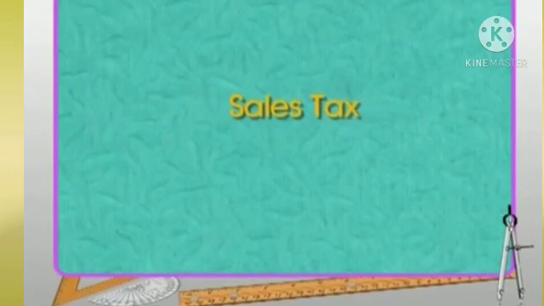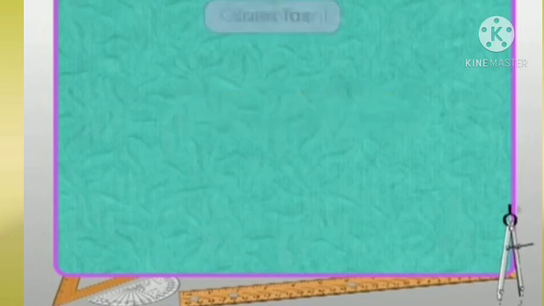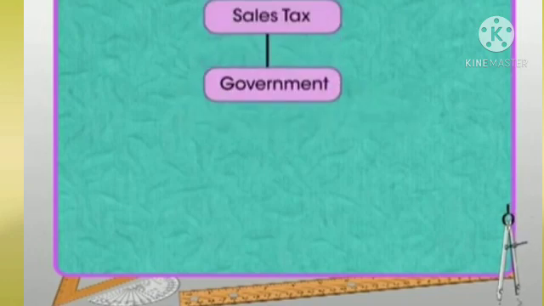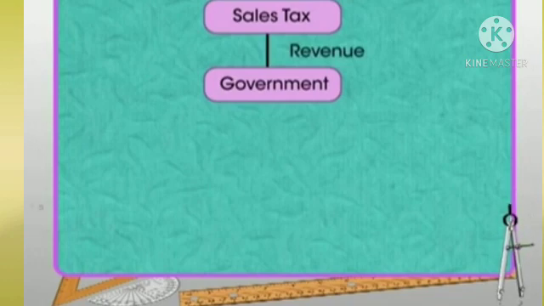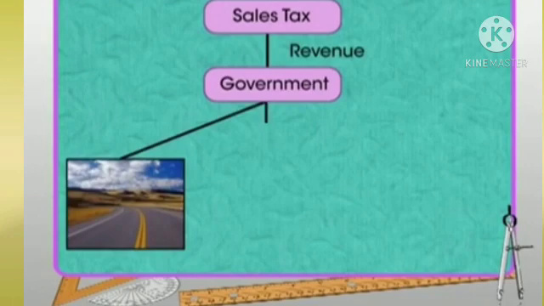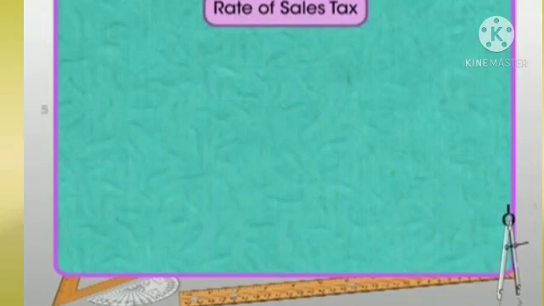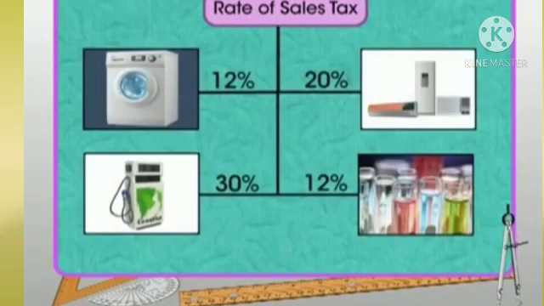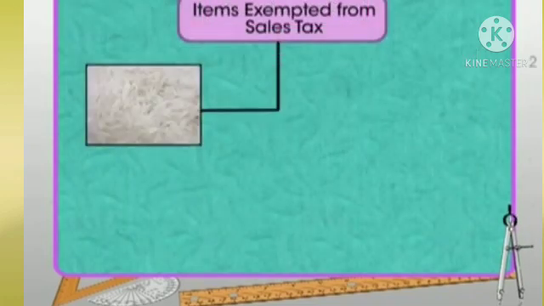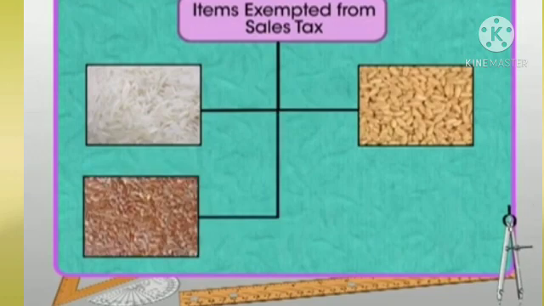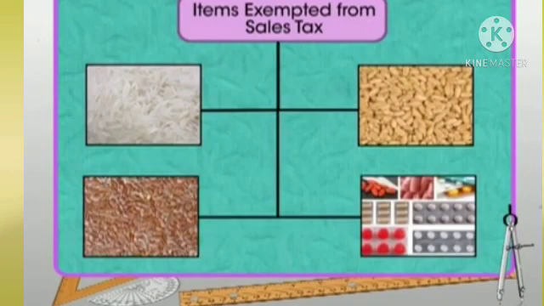Interested to know why sales tax is being charged? Sales tax charged by the government adds to their revenue, and this revenue is used by the government for development in various fields like infrastructure, education, medical facilities, etc. The rates of sales tax depend upon the nature of goods purchased and are different for different items. Certain items like rice, wheat, seeds, and essential items like life-saving drugs, etc. are exempted from sales tax.